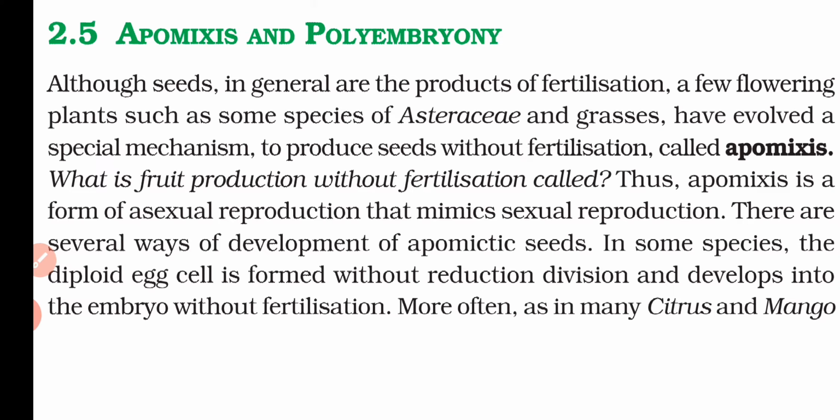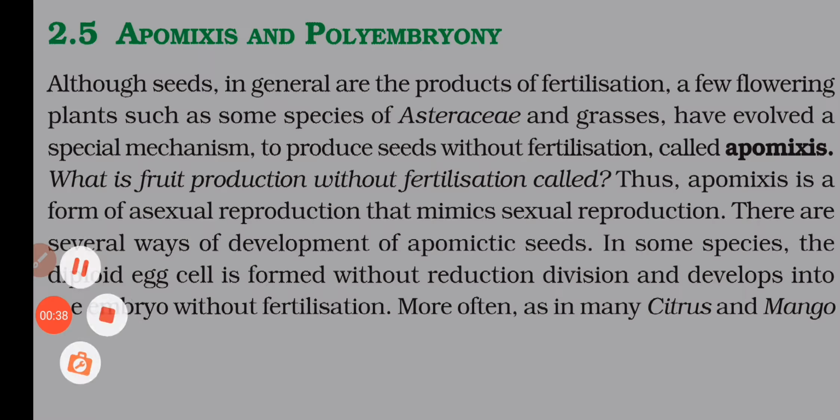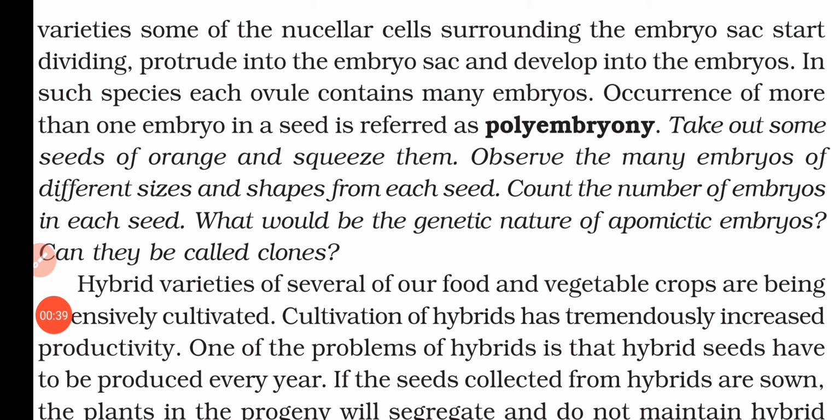And more often, as in many citrus and mango species, the nucellar cells surrounding the embryo sac start dividing and completely come out from the embryo sac and develop into embryos. In these species we can see lots of embryos in a single seed, and the occurrence of more than one embryo in a seed is referred to as polyembryony.